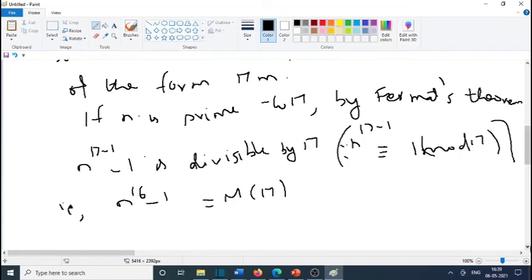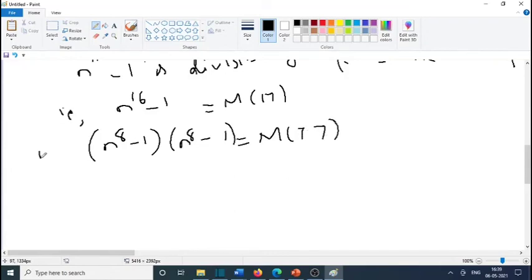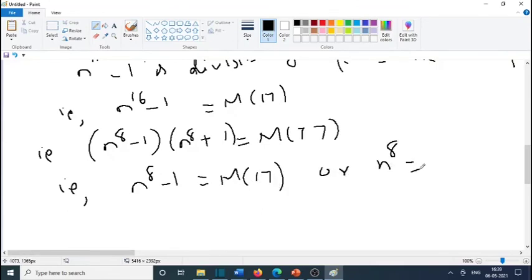That is, we could write n raised to 16 minus 1 as n raised to 8 minus 1 times n raised to 8 plus 1, which is a multiple of 17.